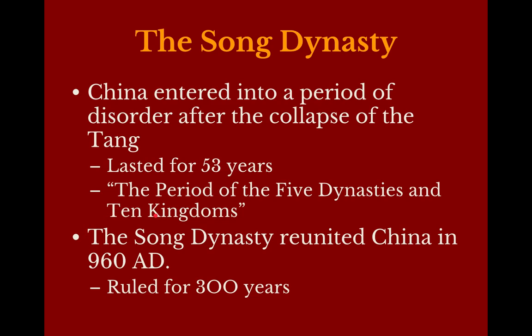Okay, so this is the last slide in this segment. We'll do a part two. But this interim period, it has two names. Some people call it the period of 5 dynasties. It's also called the period of 10 kingdoms, and it's 53 years long. But what I think is interesting is that that period there is actually longer than the entire Sui Dynasty, right?